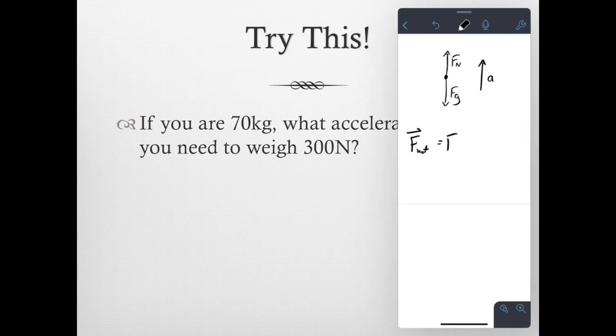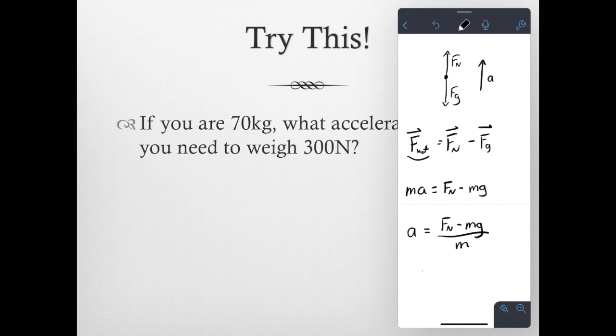We also know that the normal force is moving in the upwards direction, and gravity is moving down. We wish to find which acceleration is needed, so we are solving for our net force, so we will leave it as it is. F net is equal to ma, which is equal to our apparent weight, minus the force of gravity, which is m times g. The acceleration we need is our normal force minus mass times gravity, divided by our mass.